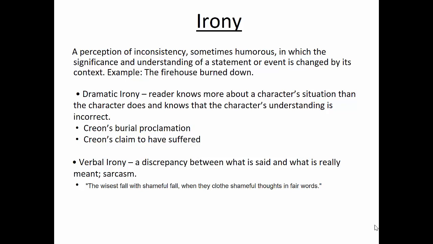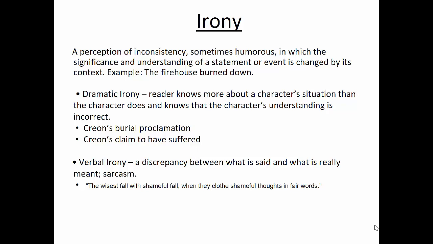One type of irony found in Antigone is dramatic irony, and that's where the readers know more about a character's situation than the actual character does, and know that the character's understanding is incorrect. We see this when Creon makes his proclamation about the burial, saying that anyone who buries one of the brothers will suffer the ultimate punishment.